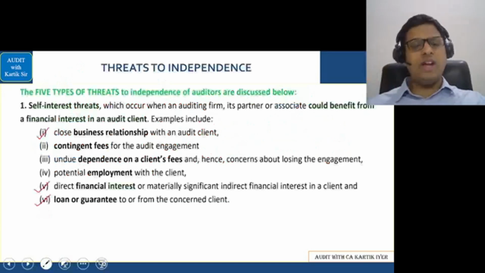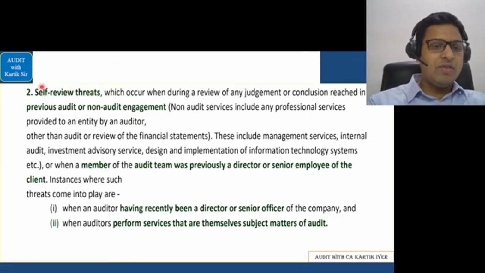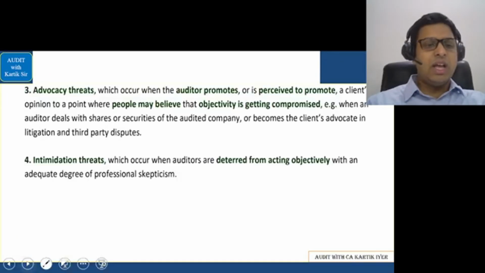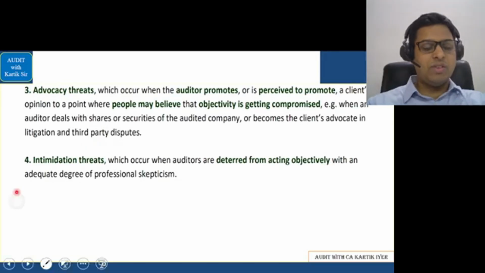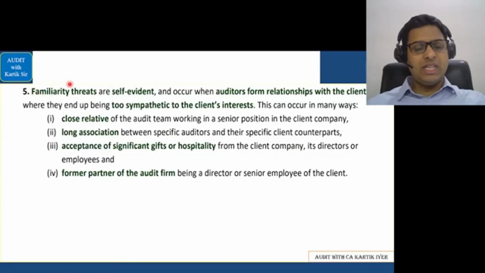There are five types of threats. First is called a self-interest threat. The second one is called a self-review threat. The third is called an advocacy threat. Then you have intimidation threats, and finally the fifth one, which is called familiarity threats. Okay, now let's see this properly.